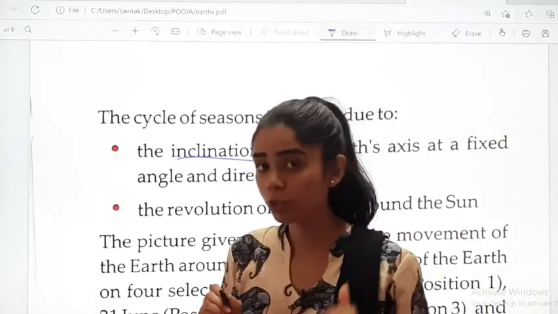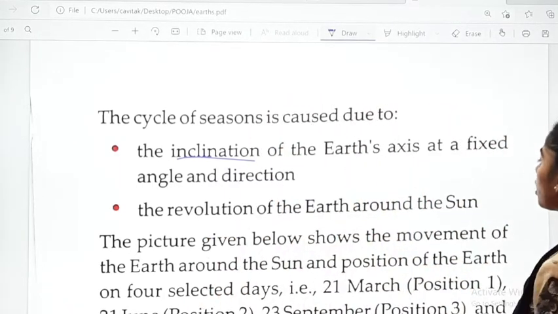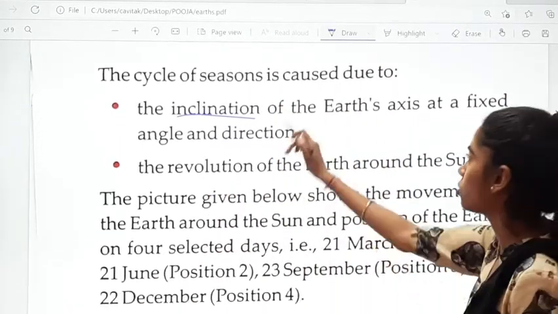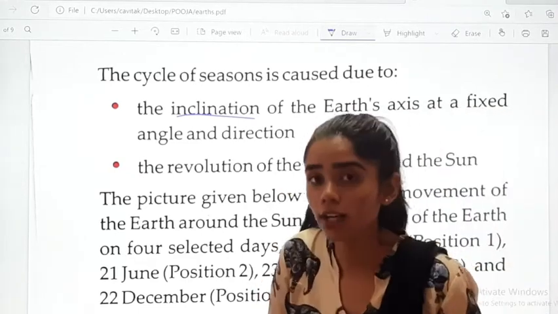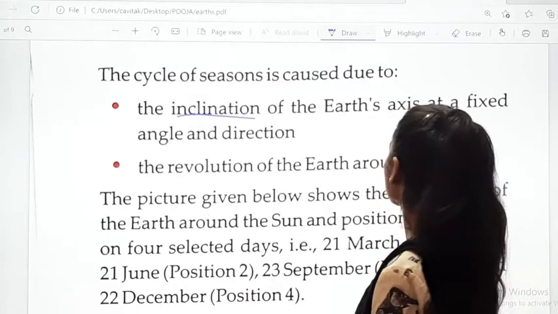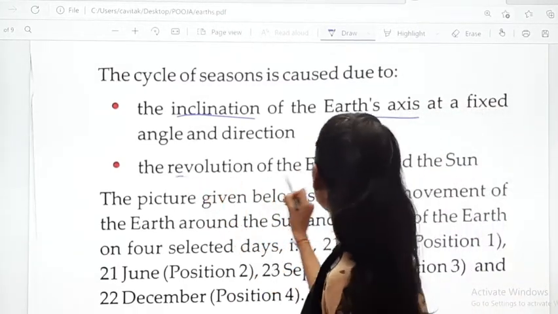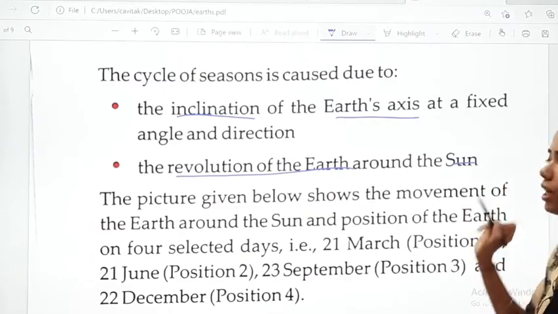Inclination, I hope you remember we had discussed it. Then the revolution of the Earth around the Sun. So these two are the main causes of the cycle of seasons: the inclination of the Earth's axis and the revolution of the Earth around the Sun.